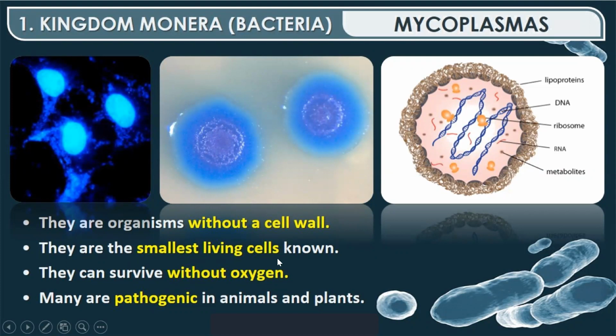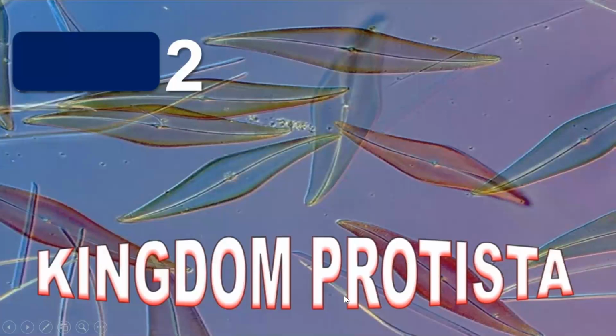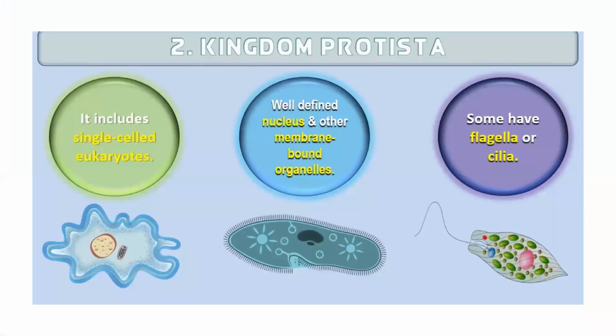They are the smallest living cells known. They can survive without oxygen, and many are pathogenic in animals and plants. Pathogenic means they can cause diseases in animals and plants. Okay, now next is kingdom Protista. After kingdom Monera is kingdom Protista.